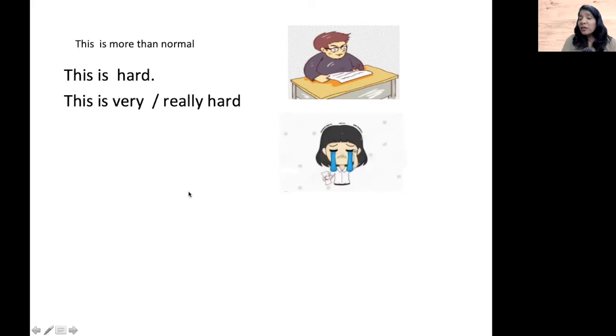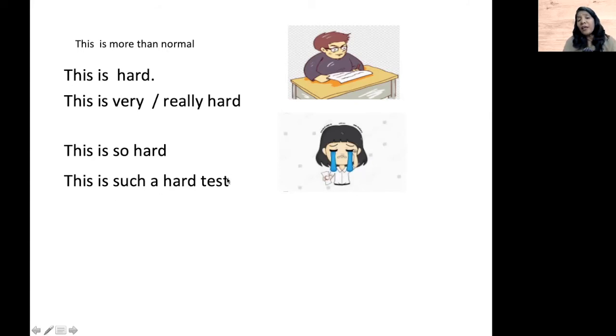The next one, seeing the paper, she is unable to answer it and she finds it so hard. She says, this is so hard. She expresses that it is very, very hard for her to do it. And after hard, I use test. Test is a noun. So I said, this is such a hard test. Because test is a noun, I cannot use so. So I replace the word so with such a hard test.